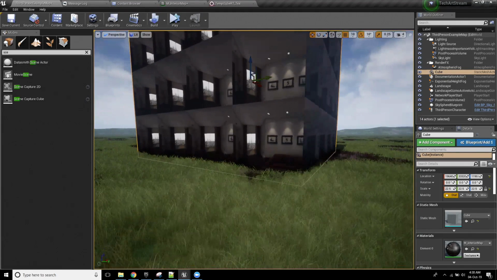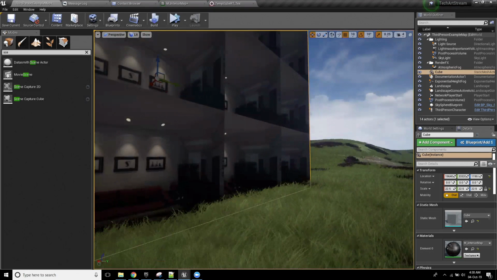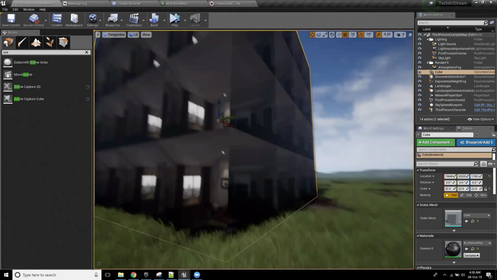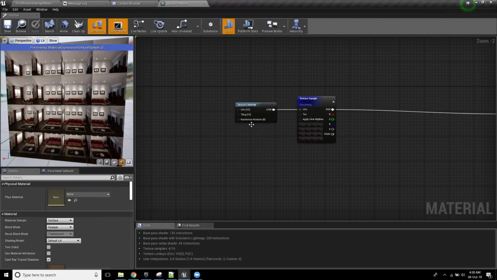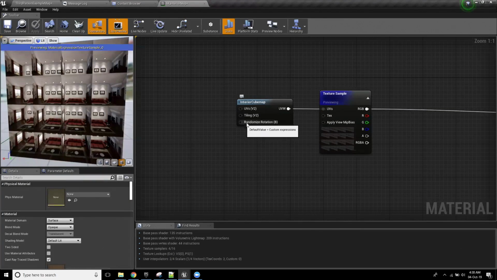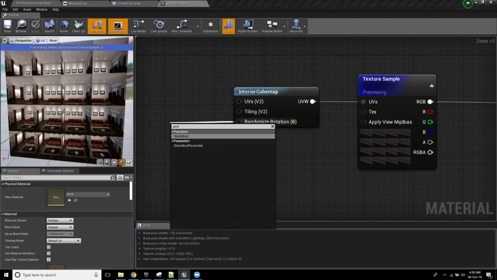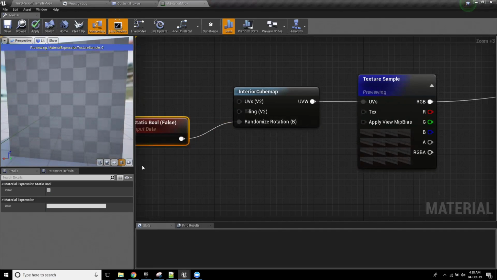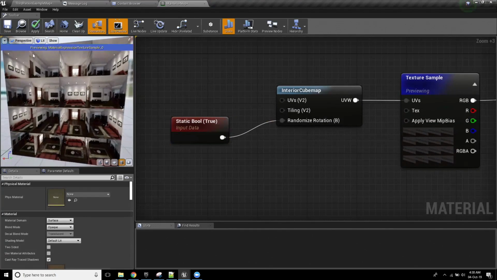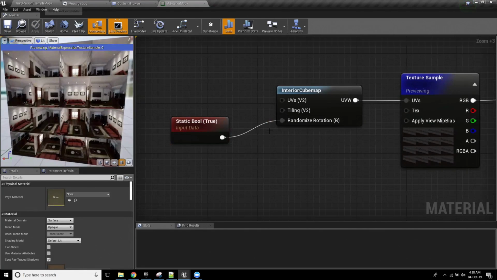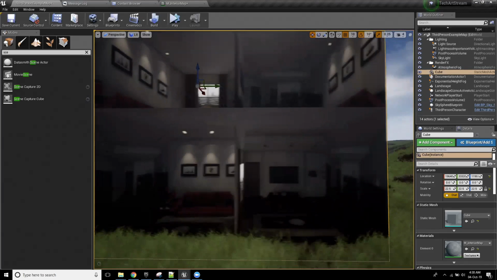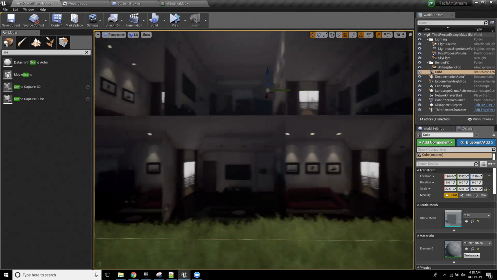Okay. So you'll see here that now what we've essentially started to get is something that actually lets us look into these rooms, okay? Now the next little thing that I'd like to do here that I find to be quite useful is I'm going to get this interior map, and you see this little randomized rotation boolean that's been set up? If I get that, I'm just going to read in a value of true, okay? And what that does, you can see it already happening there, but if I hit apply, it's actually going to randomize which direction you see.